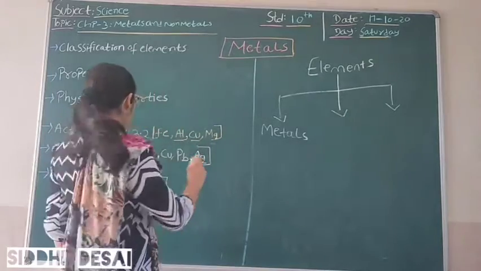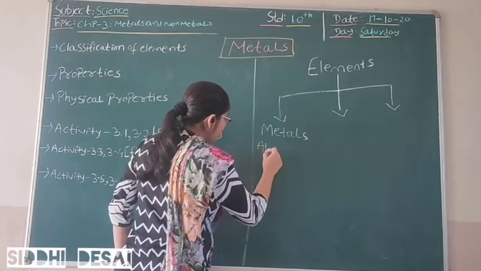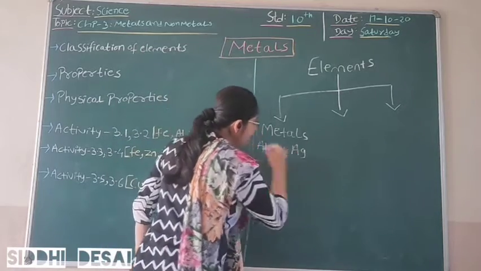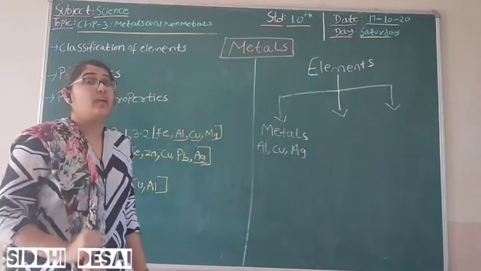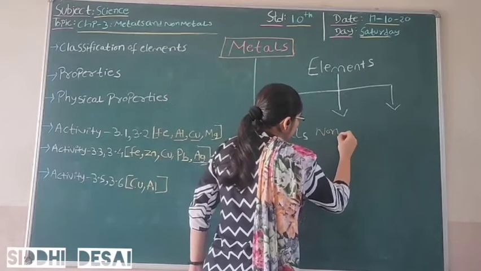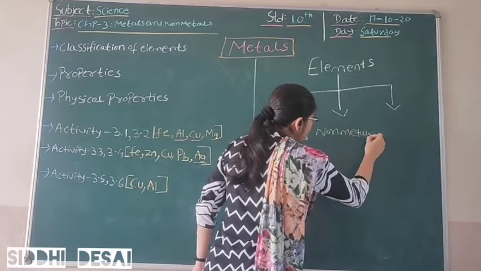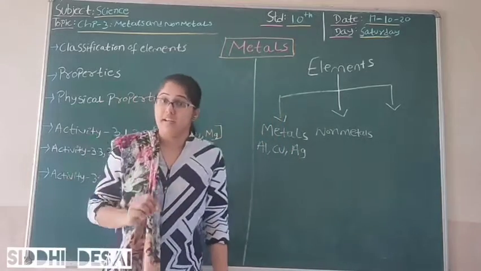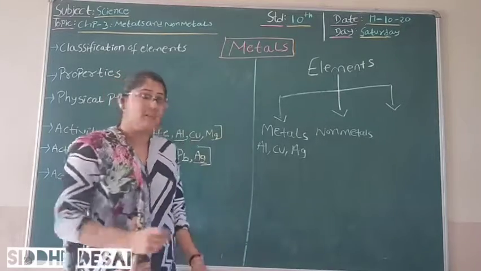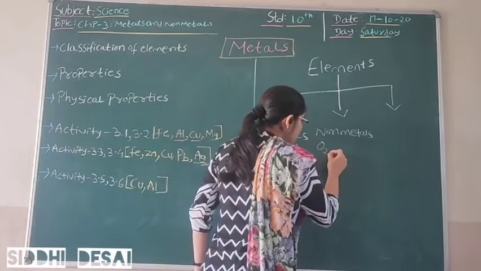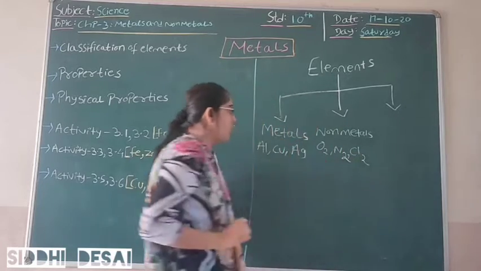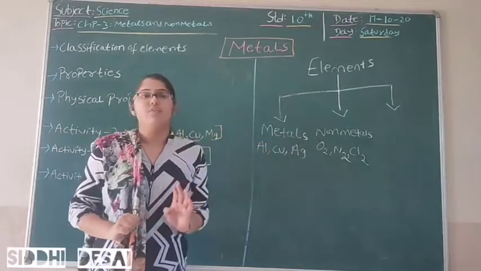The examples of metals are aluminium, copper and gold, right? Then non-metals, those elements which have less electrical conductivity, and the examples of non-metals are oxygen, nitrogen and chlorine.